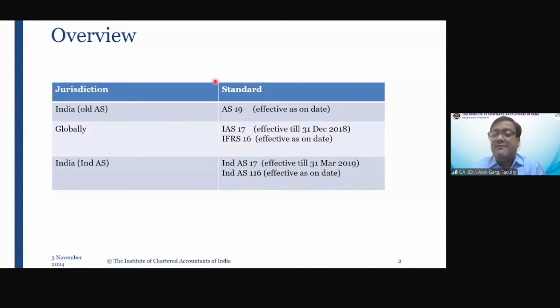So students, if you are doing your articleship and you have two clients, one under accounting standards and one under Ind AS, and both have some leases, you will find a huge difference in the recognition, measurement, presentation and disclosure of leases in the books of the lessee. Are we clear on the applicability? Are we clear on what standard we have?